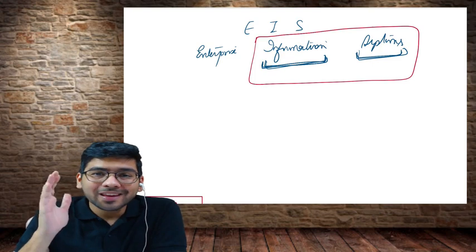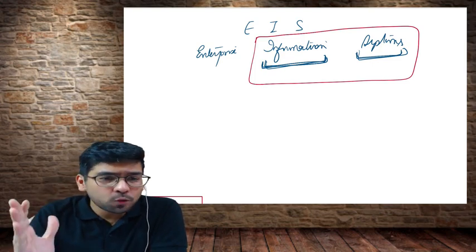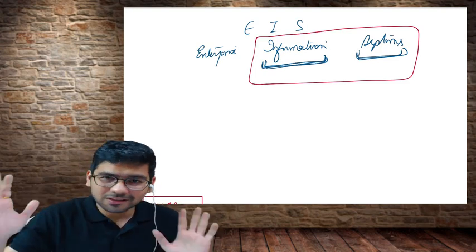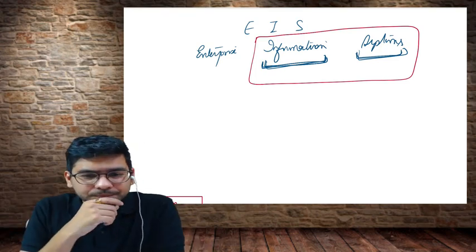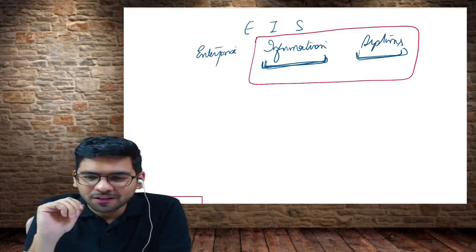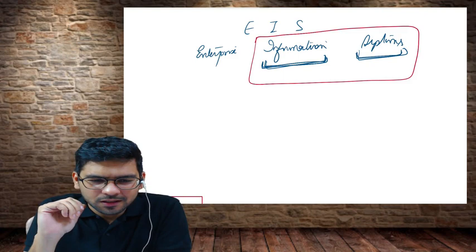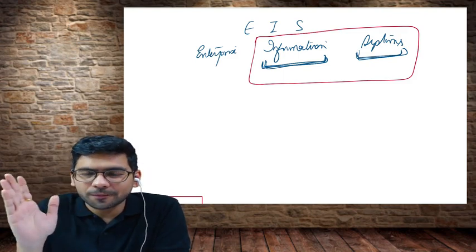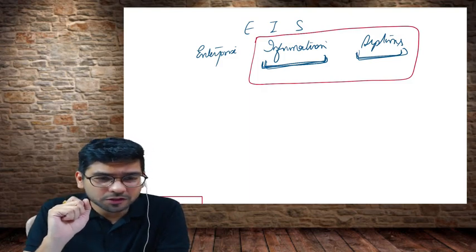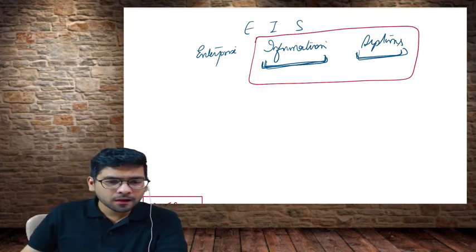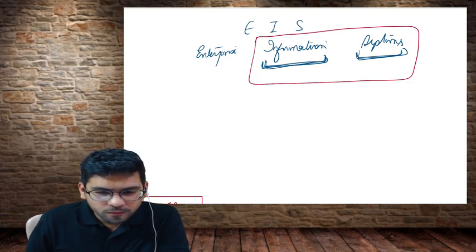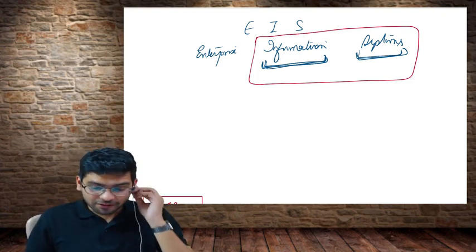Now, can an information system be manual in nature? Let's say we don't have any computers. Can there be an information system? What do you have to say about this? Yes, Krishnan is saying that yes, we can have manual information systems also. Visagan, can you repeat it again? Okay, he's asking, can we take books as an example?